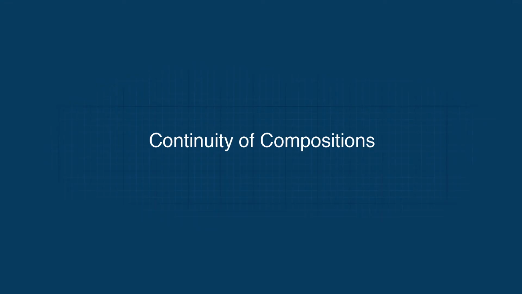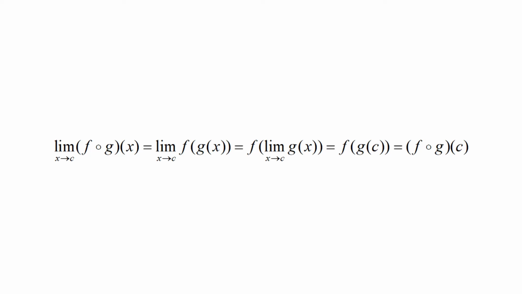The following theorem is concerned with the continuity of composition of functions. Continuity of compositions. Theorem: if the function g is continuous at c and the function f is continuous at g of c, then the composition f composition g is continuous at c. The proof follows from the fact that the limit of f composition g of x as x approaches c equals the limit of f of g of x as x approaches c, which equals f of the limit of g of x as x approaches c, which equals f of g of c, which equals f composition g of c.